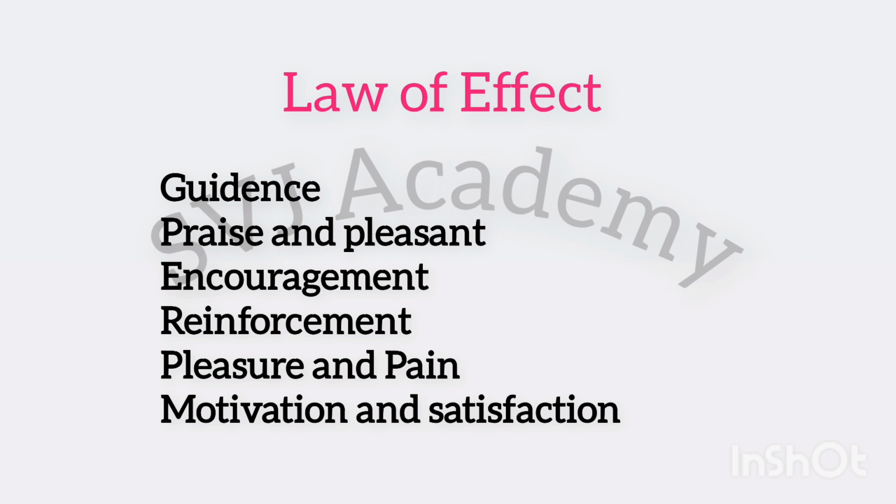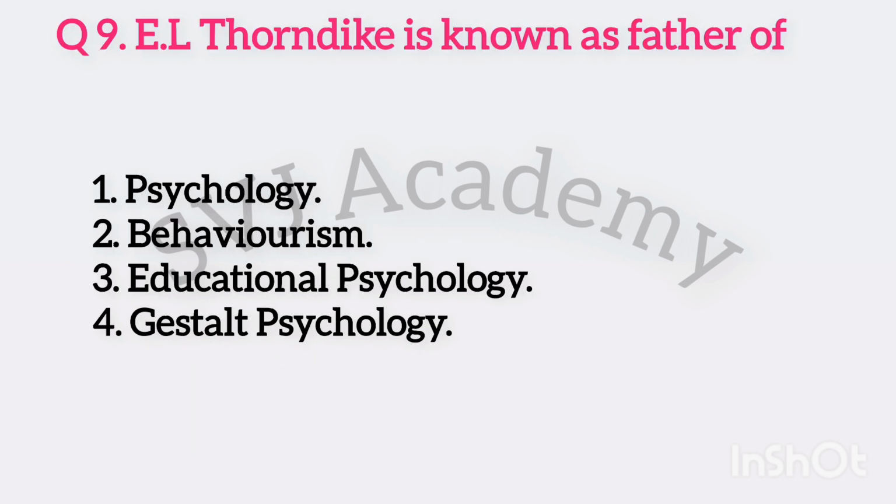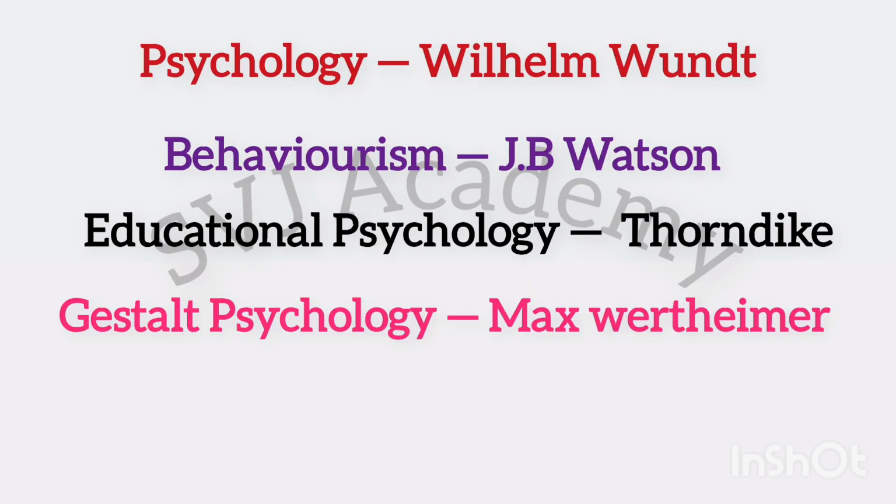Trial and error learning theory is also known as learning by selection and connection and puzzle box experiment. Question number 9. E.L. Thorndike is known as father of options: psychology, behaviorism, educational psychology, gestalt psychology. Father of psychology is Wilhelm Wundt. Father of behaviorism is John B. Watson. Father of educational psychology is E.L. Thorndike. Father of gestalt psychology is Max Wertheimer. So the right answer is option number 3, educational psychology.